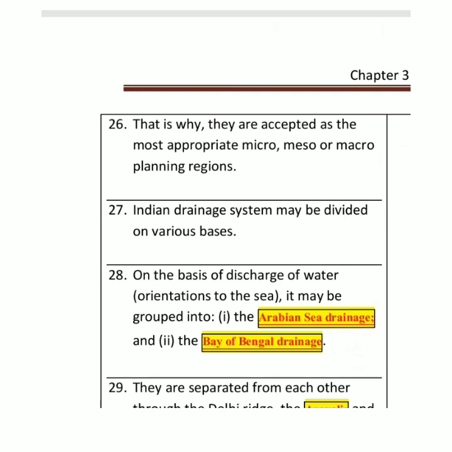Therefore we have accepted that important word. If we have to plan a region in that area, then we divide it into a micro region, meso region, macro region, right? Therefore we divide. अगर आपको किसी रिवर सिस्टम को प्लान करना है तो आप उसको माइक्रो, मेसो और मैक्रो प्लानिंग रीजन्स में डिवाइड करोगे.